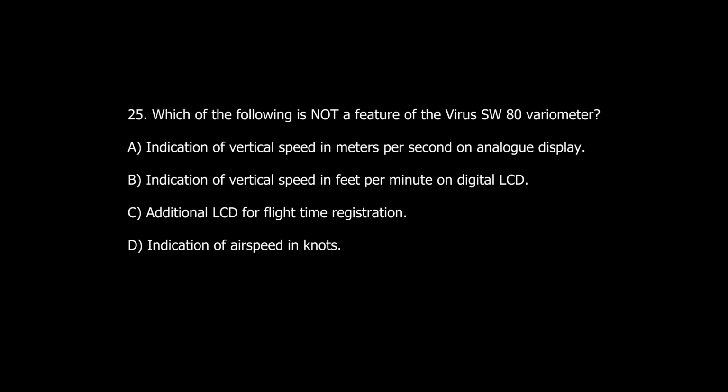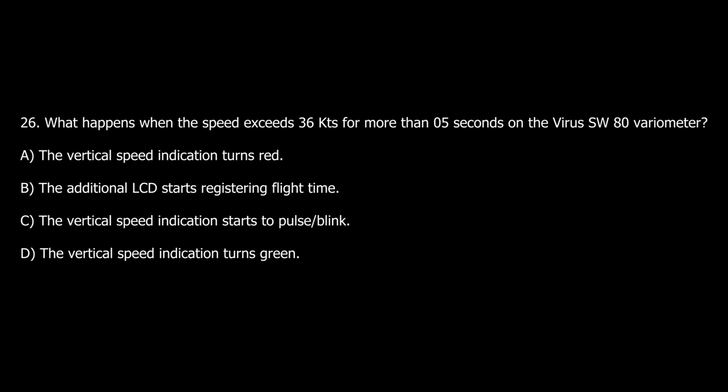Question number 25. Which of the following is not a feature of the virus SW-80 variometer? A. Indication of vertical speed in meters per second on analog display. B. Indication of vertical speed in feet per minute on digital LCD. C. Additional LCD for flight time registration. D. Indication of airspeed in knots. Question number 26.